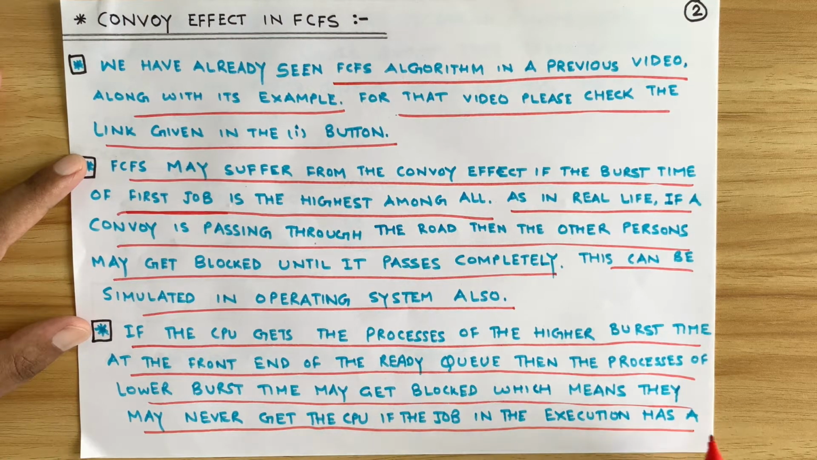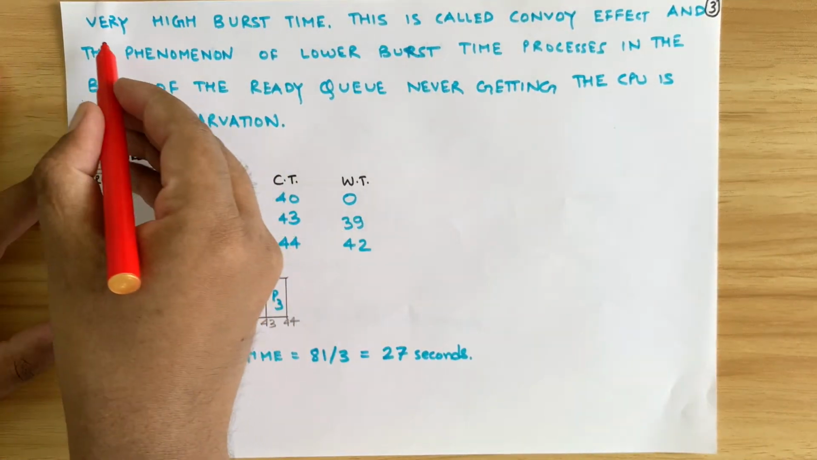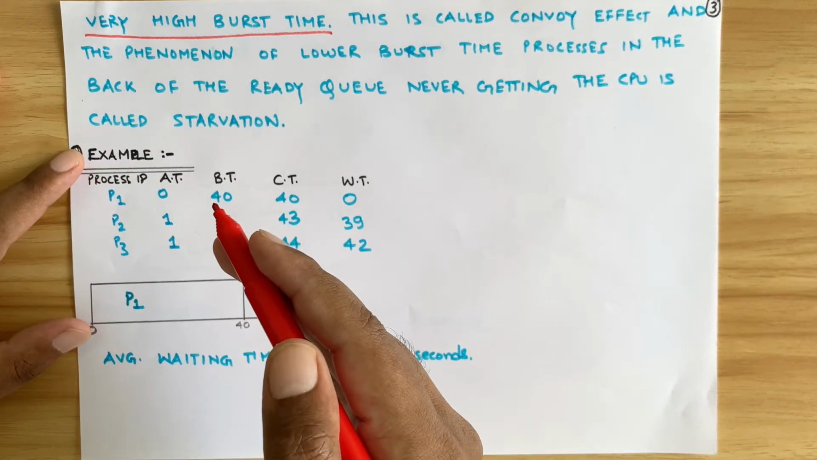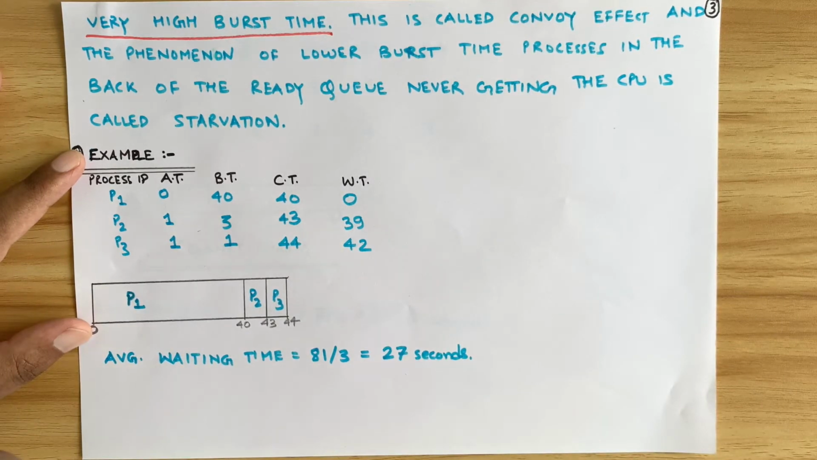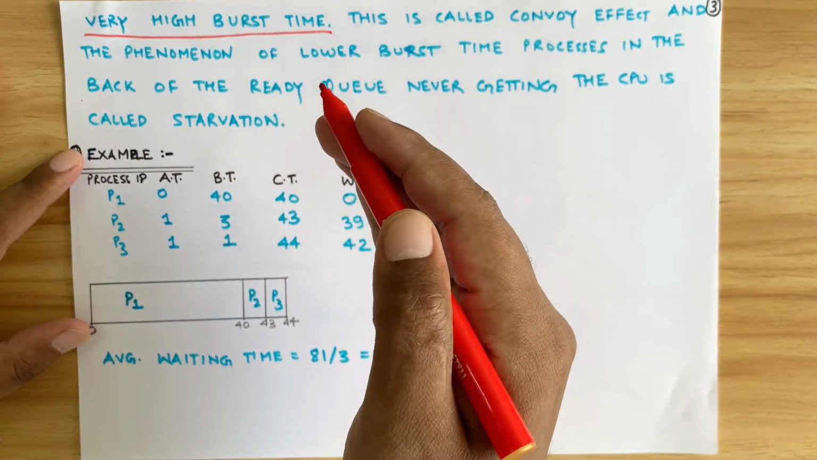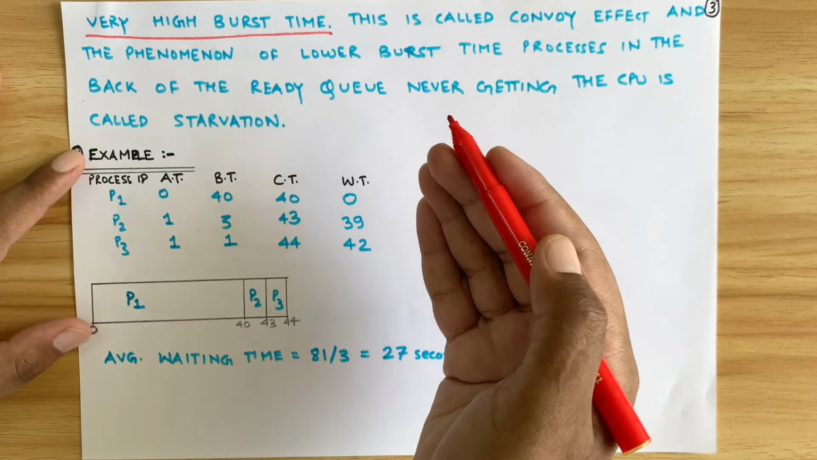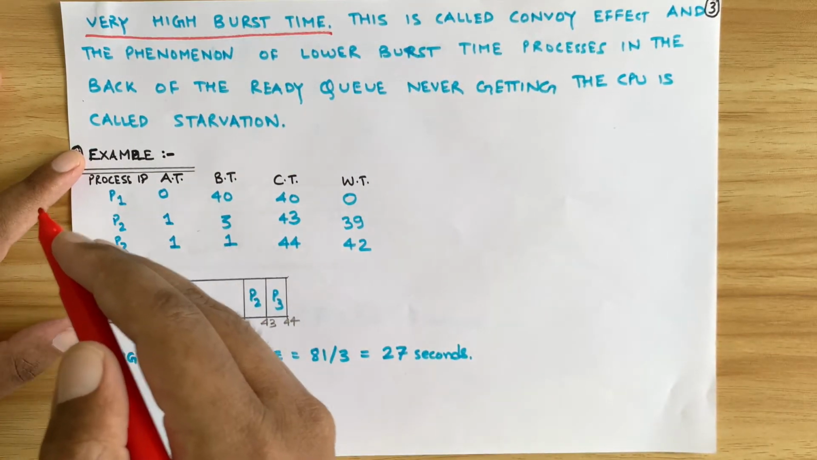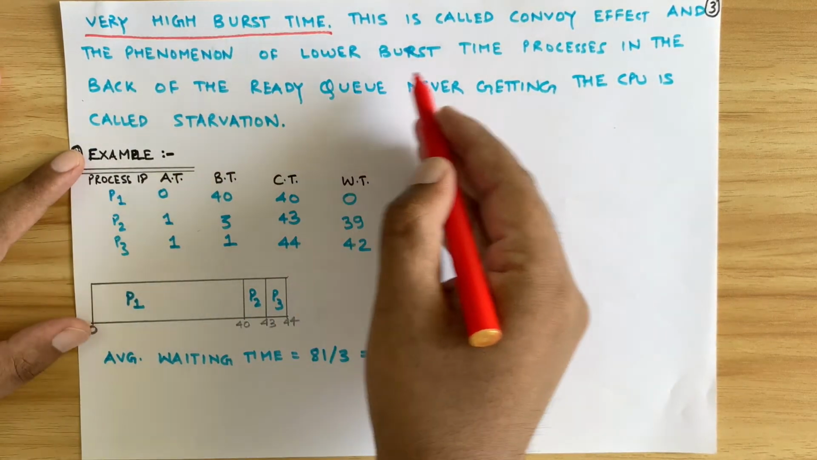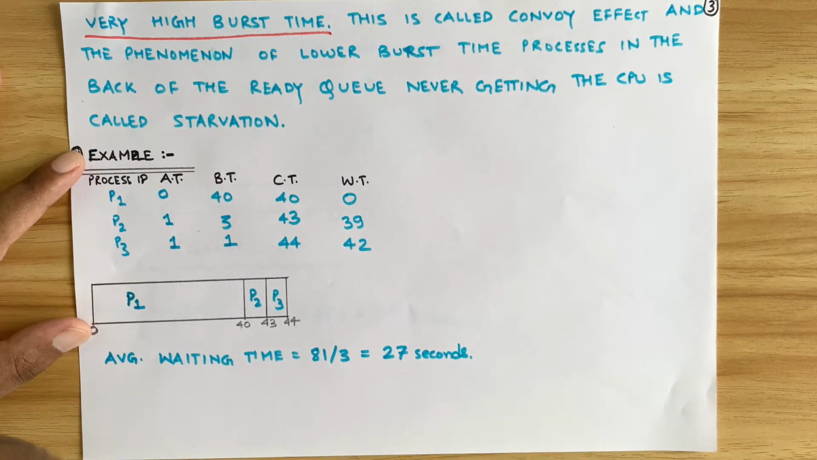if the job in the execution has a very high burst time, right? So a sequence of cars in the front may cause those in the back to be stuck in the traffic. Similarly, if a process with high burst time comes in the execution first, then as it is a non-preemptive scheduling algorithm, that means that it cannot be swapped out, so it will finish the execution completely. Hence, those in the back, even though they have a lower burst time, are stuck behind because a heavy process has come in the front of the queue.